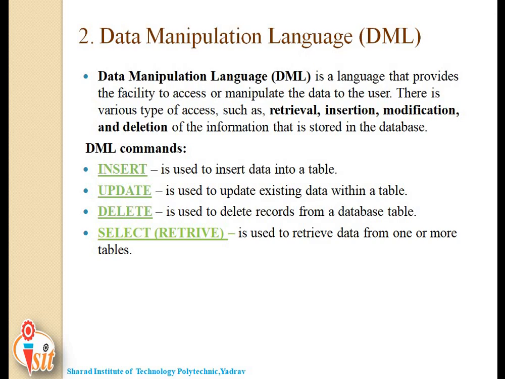It requires the user only to specify what type of data is needed, and it doesn't specify how to reach that data. Are you getting the difference between procedural and non-procedural? Procedural specifies how one can reach that data, but non-procedural doesn't specify how to reach it.